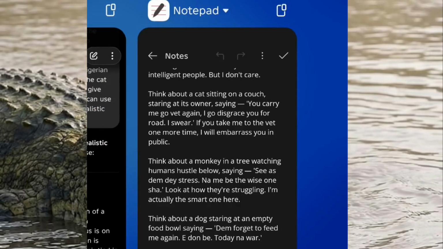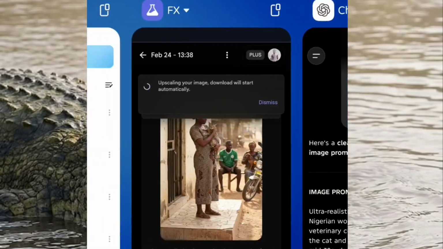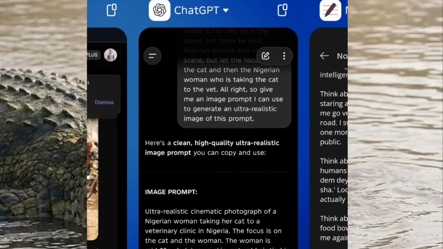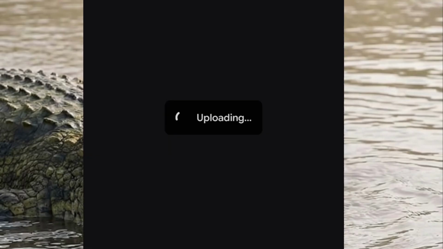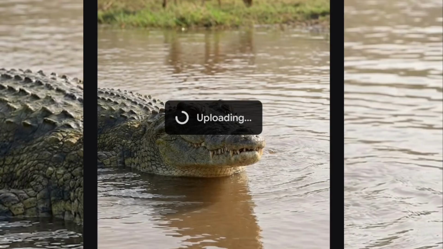But now that we have generated the image, let's just go to Grok. This was the one I actually worked on.